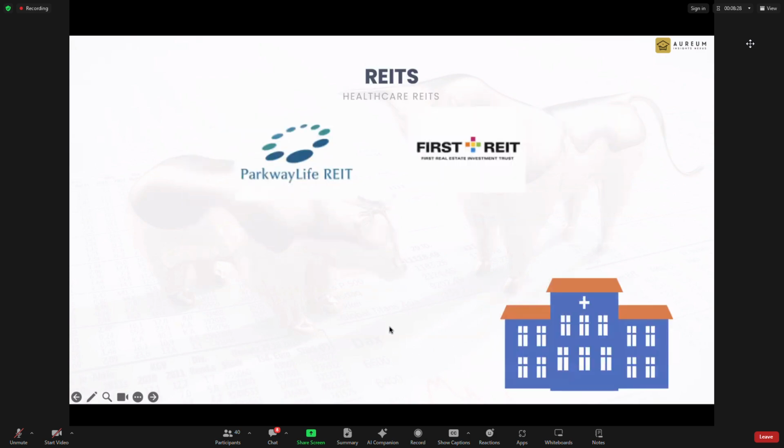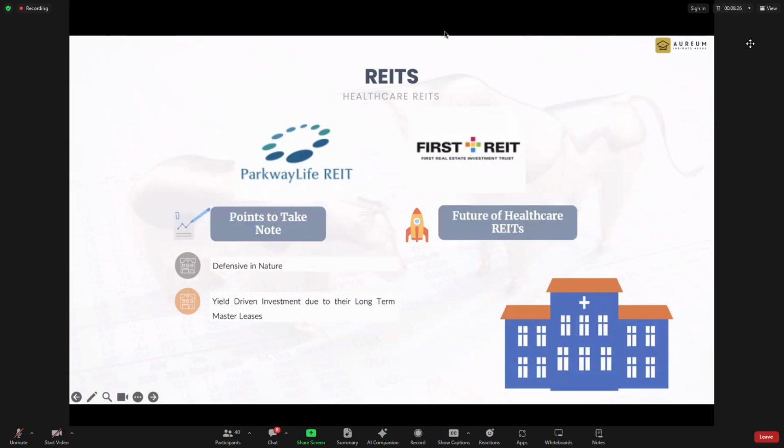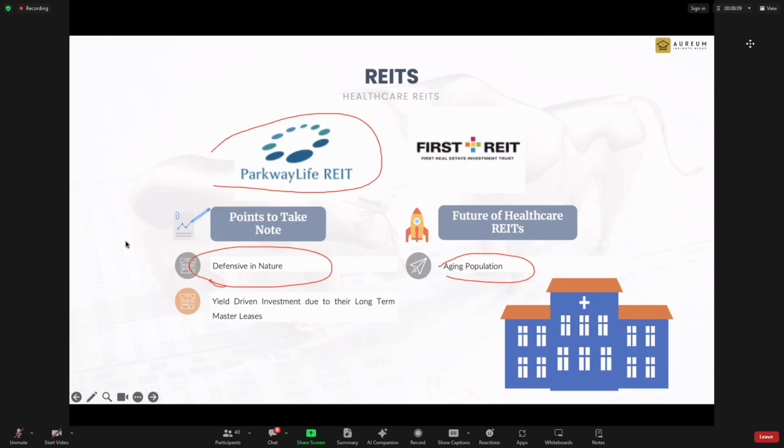Okay, next is healthcare. It is itself defensive in nature, so there is no need to say we have seen what is going on. Another thing is the aging population. That is where healthcare need is more. And thus Parkway Life is one of the few REITs that have had an increasing dividend play over the years.